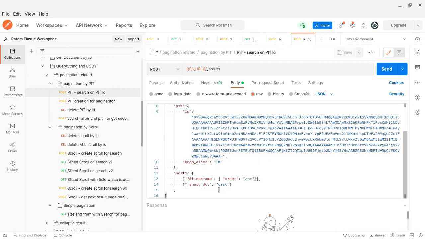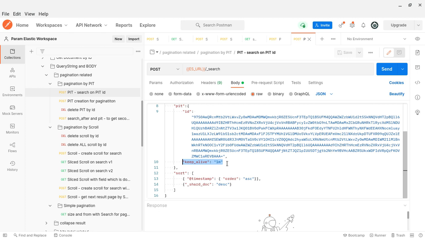Here I can do some sorting. I am also setting keep alive again, so it will be renewed every time. It's like a token. Whenever we set a token, for example an OAuth token or any other token used for authentication in HTTP requests, by default the token expires in 1 or 2 minutes, right? Whenever you hit it again within that 1 or 2 minutes, it gets renewed.